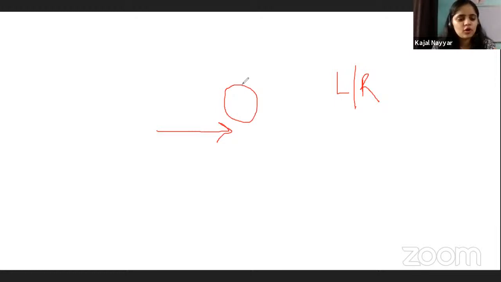Come on, Sada. Come on, Rishabh. Come on, Sanju. Comment down below: if a person is moving in this direction, will this point be on his left or his right? You have to tell that. Sada Begum is saying left. Okay. Rishabh is also saying left. Come on, Sanju. Come on, other people.